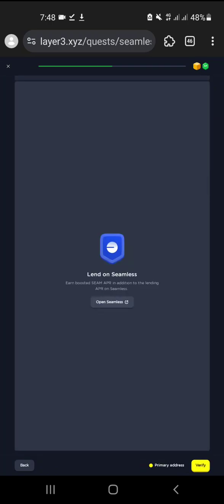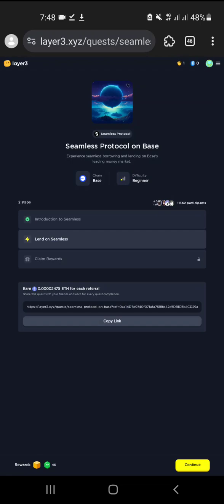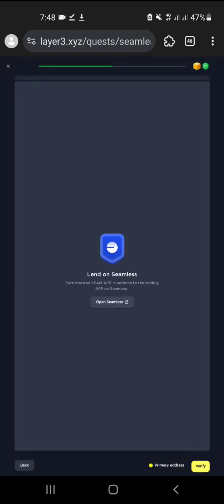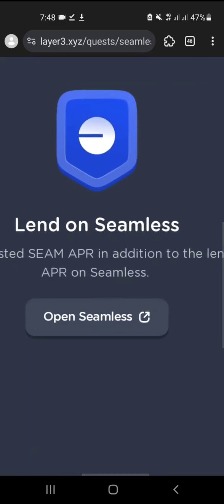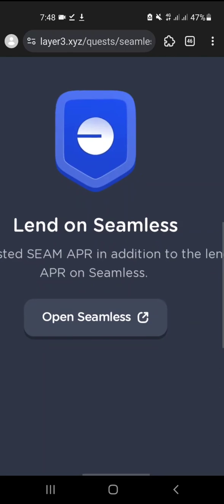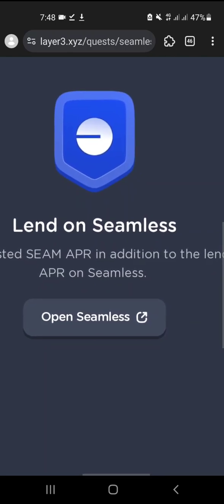If I click on there, there are a lot of airdrops here. For example, lend on Seamless, earn boosted rewards in addition to the lending on Seamless. Some require a couple of tokens, and after that click on continue, and if you click on that verify button, it will be done, if you definitely did this task.